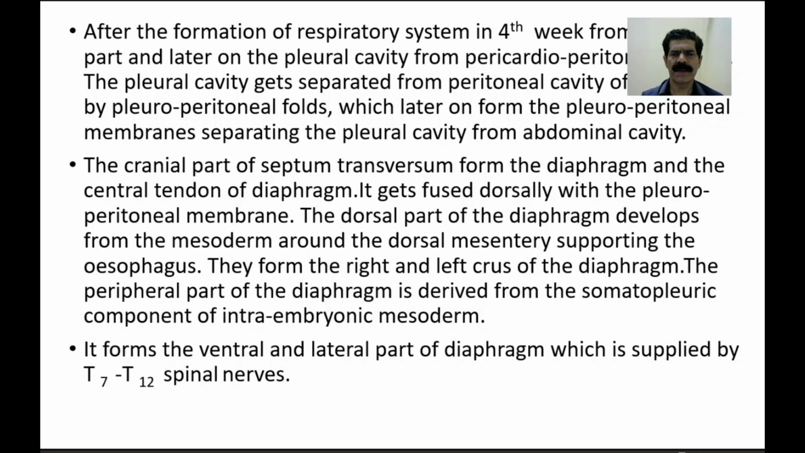The dorsal part of the diaphragm develops from the mesoderm around the dorsal mesentery, which is supporting the esophagus, and they all form the right and the left crus of the diaphragm. The peripheral part of the diaphragm is derived from the somatopleuric component of the intraembryonic coelom. Hence, it will get the nerve supply from the periphery side, that is from T7 to T11.